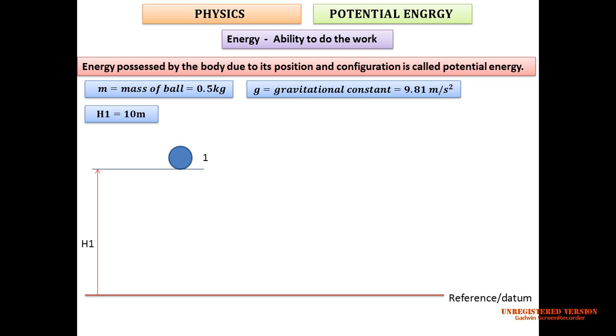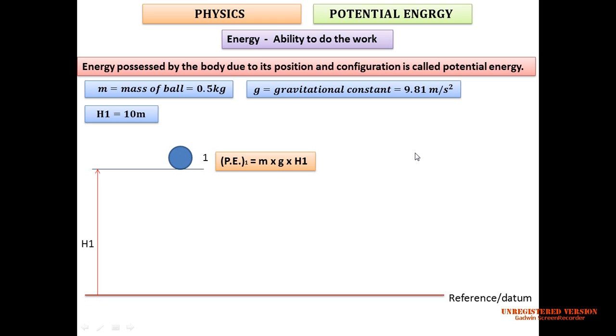Now, how much amount of energy is available with the ball because of this height h1? The ball has potential energy of mass into gravitational acceleration into h1, because mass into g will act in downward direction. So to compensate it, if we want to travel this ball from bottom to the stage 1, mass into g has to be multiplied by how much amount of height is available. This height comes into the picture. So mass into gravitational acceleration into height.